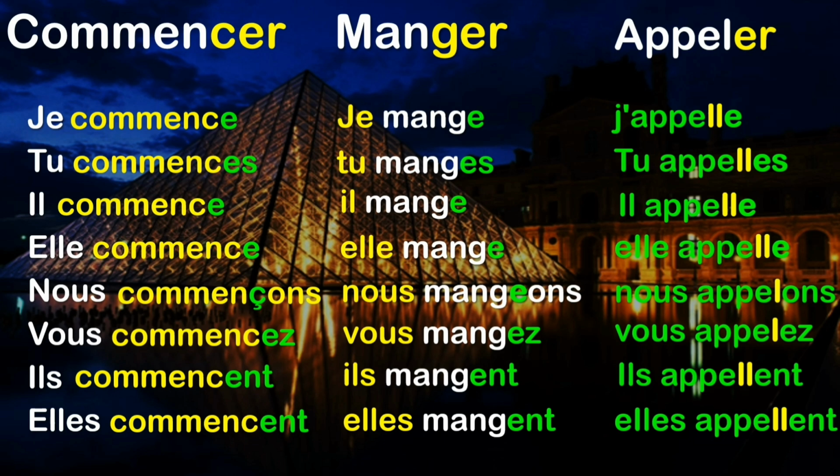So I'm sure now you have understood how an ER group of verbs, which is otherwise considered a regular group of verbs in French, because the endings remain the same, has a few verbs in ER that end in CER, GER and E plus L plus ER with certain irregularities which you need to keep in mind when you do the conjugations in French. Because if you don't, my friends, you will go wrong, which will be considered either a spelling error or a wrongly conjugated form. So that's what you have to keep in mind.